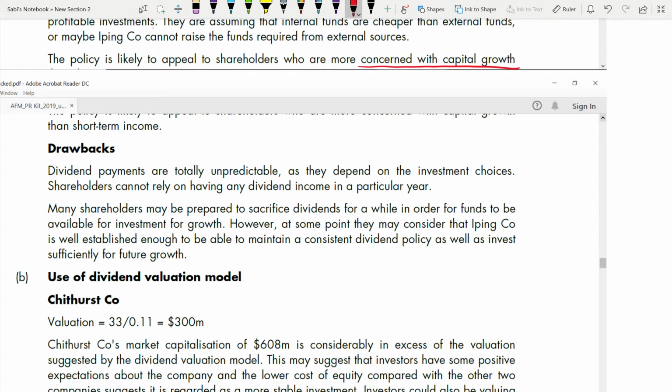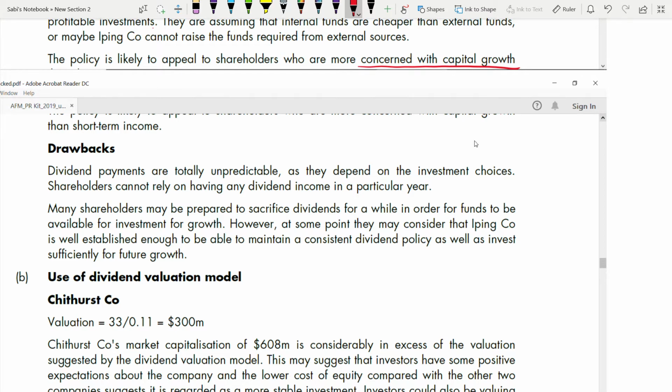Dividend payments are not totally unpredictable, we saw, as they depend on the investment choices. Yes, it depends on your investment choice, how much you're investing. Shareholders cannot rely on having any dividend income in a particular year. So in a particular year, the shareholder doesn't know how much dividend they are going to receive. They cannot rely on that.